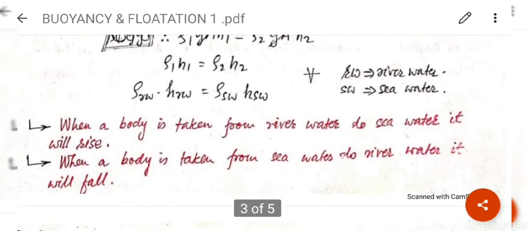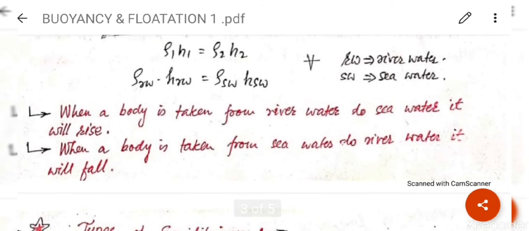Clear? So what is the purpose of this example? The purpose of this example is to see what the effect will be if we take the body from sea water to river water, or from river water to sea water. When a body is taken from river water to sea water, it will rise, because the density is higher in sea water. When a body is taken from sea water to river water, it will fall.